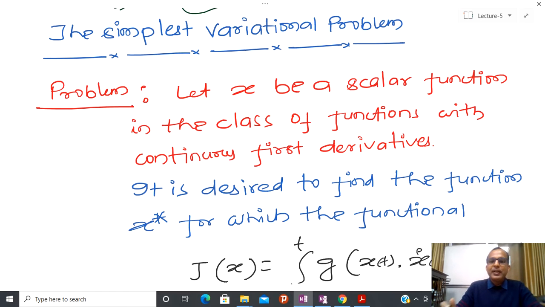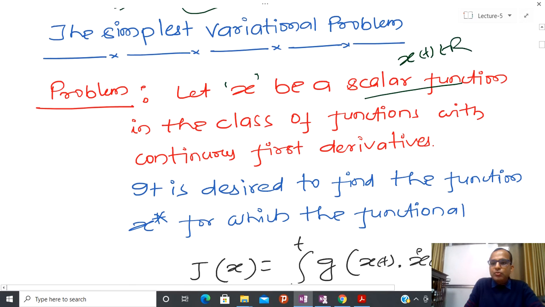So for the first problem, I am assuming that x is a scalar function. So I am assuming that x(t) belongs to the real numbers, in the class of functions with continuous first derivative. So we are assuming that x(t) also satisfies this kind of condition, that it is continuously differentiable.